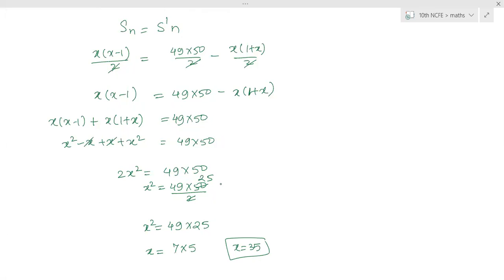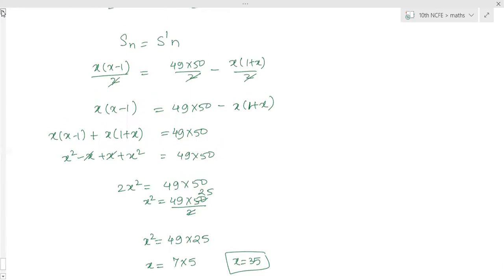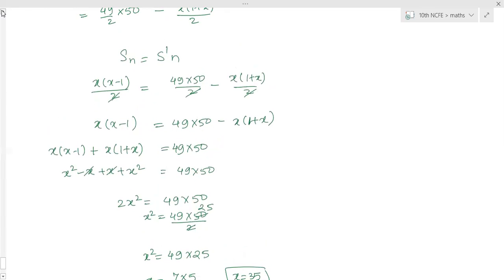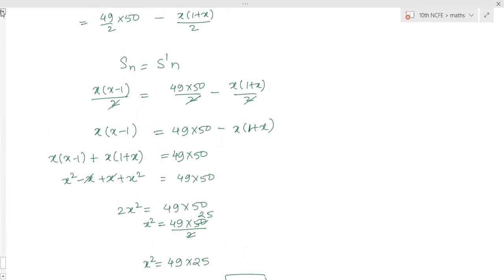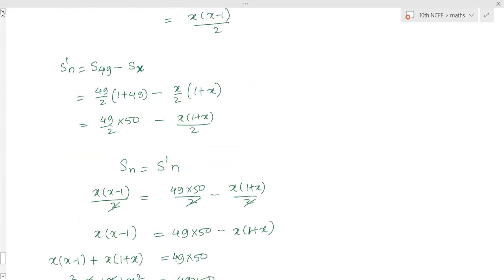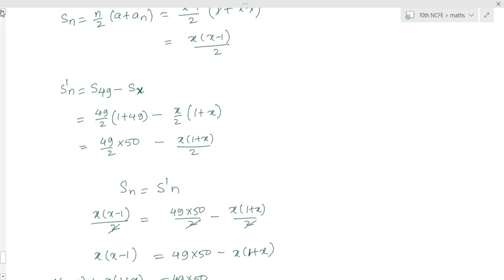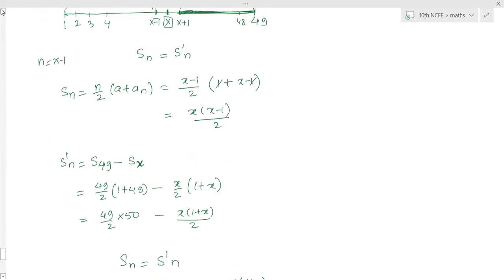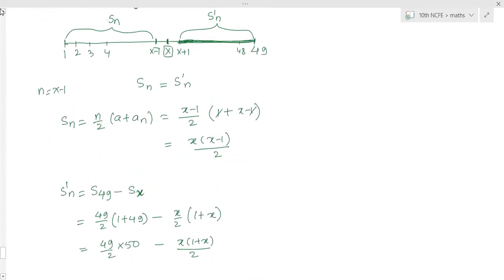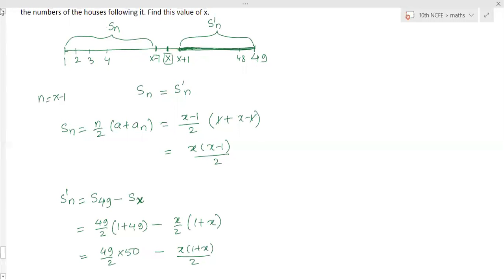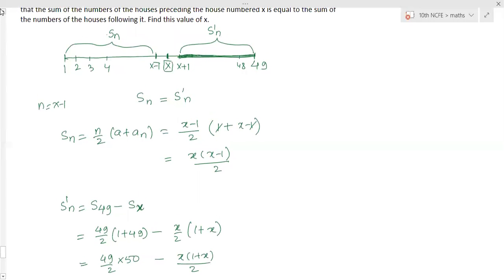Clear? Question clear? Yes, ma'am. Solution clear? Ma'am, I'm a bit confused. What is the confusion? Ma'am, like x minus 1, that part I'm a bit confused in. What x minus 1? I could not get it. Ma'am, if you scroll up to the previous, the fourth one, I didn't understand the question properly. Read the question properly then.